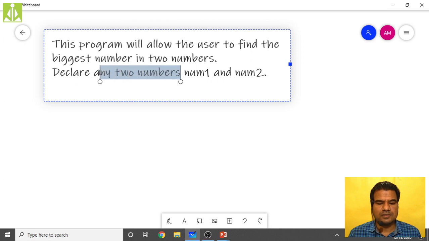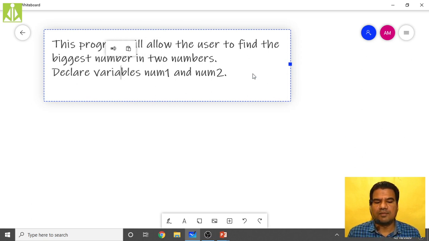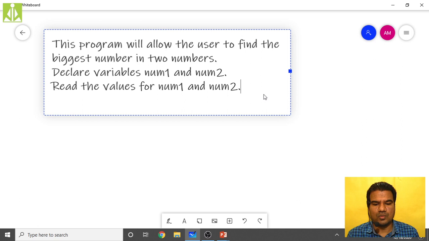So here I will declare variables num1, num2. Then read the values for num1 and num2.